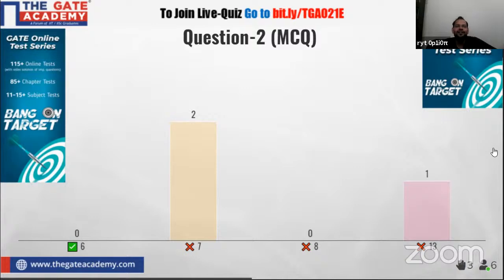But no one gave the correct answer for this question. As you can see on your screen, the correct option for this question is option A, that is, the number of members should be equal to 6. We will see in the solution part why this one is correct. For that, you will have to be inside the session up to the last. I will explain why option 6 is correct here.